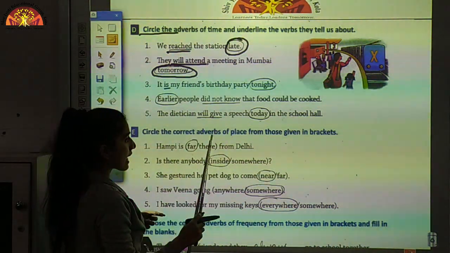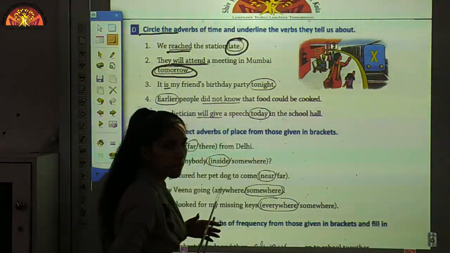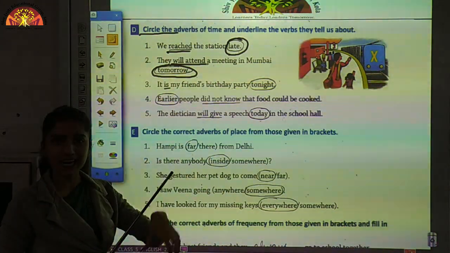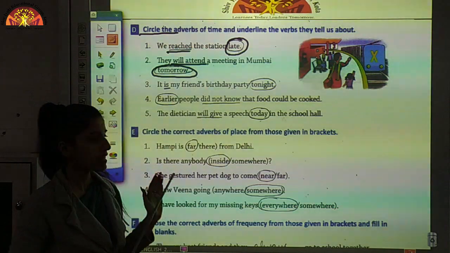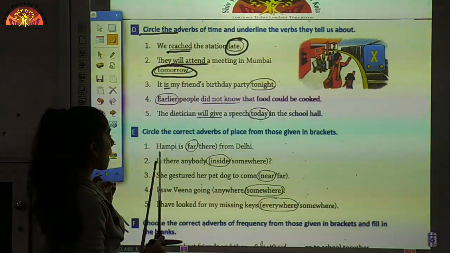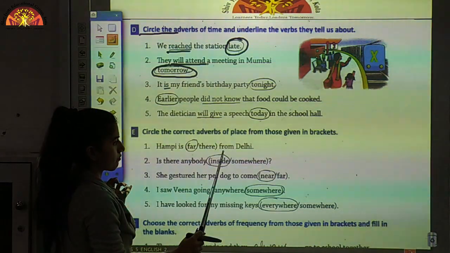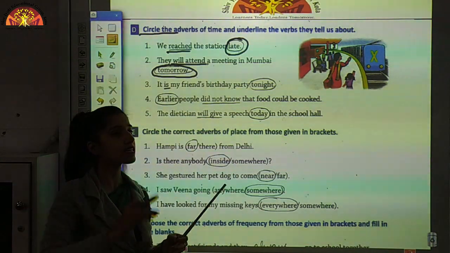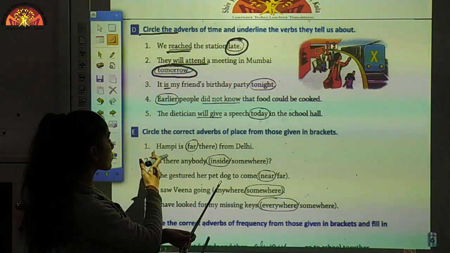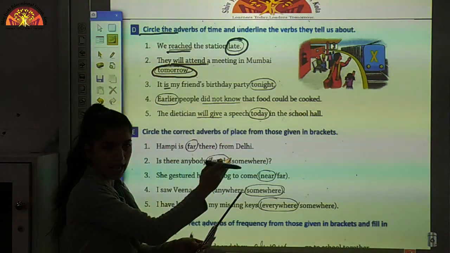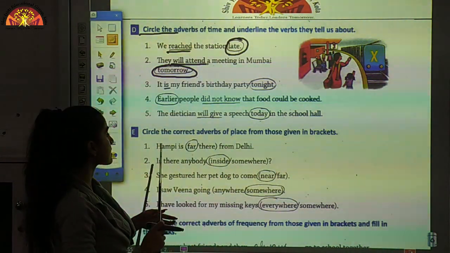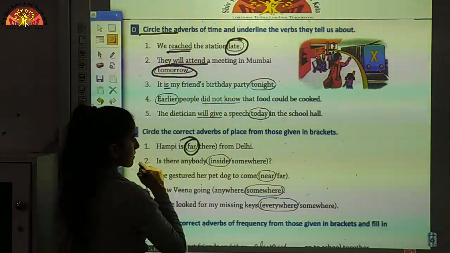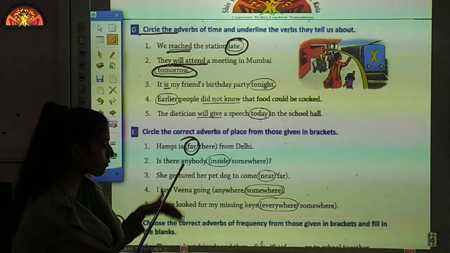Circle the correct adverb of place from those given in brackets. So we are given two options and we have to choose the correct option for the adverb of place. Let's take the first one. Hampi is far or there from Delhi. If I take there, then it is not even completing the whole thing. It is not justifying the distance, because we have to tell the distance from Hampi to Delhi. So what is telling the distance? That is Hampi is far from Delhi. So far is the answer and we have to circle it. Okay. Now let's move to the other exercise.